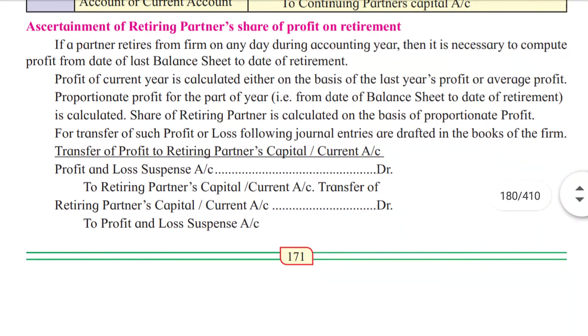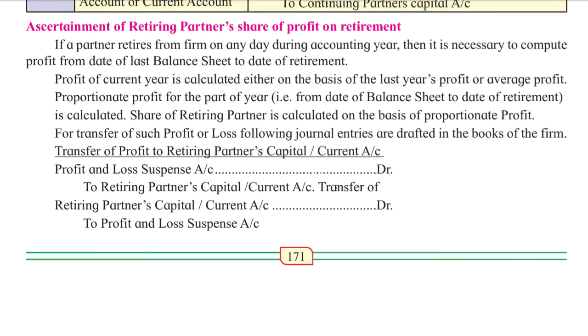Now, assessment of retiring partner's share of profit on retirement. If a partner retires from a firm on any day during accounting year, then it is necessary to compute profit from date of last balance sheet to date of retirement, isn't it? If a partner is retiring, we have to calculate from the last balance sheet which was created until the date on which he has retired.